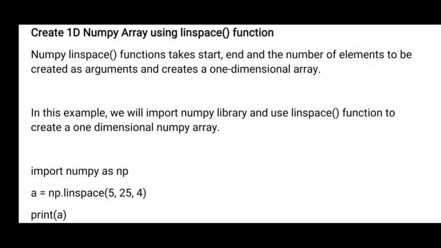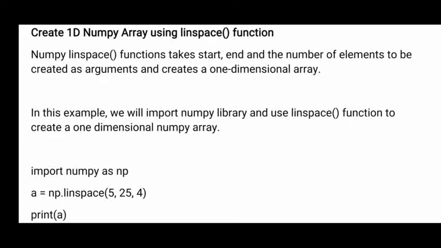So here we'll give the starting value and the ending value. Between starting and ending, how many elements you want, only that many elements will be taken as array elements. With that many elements your new array is created.